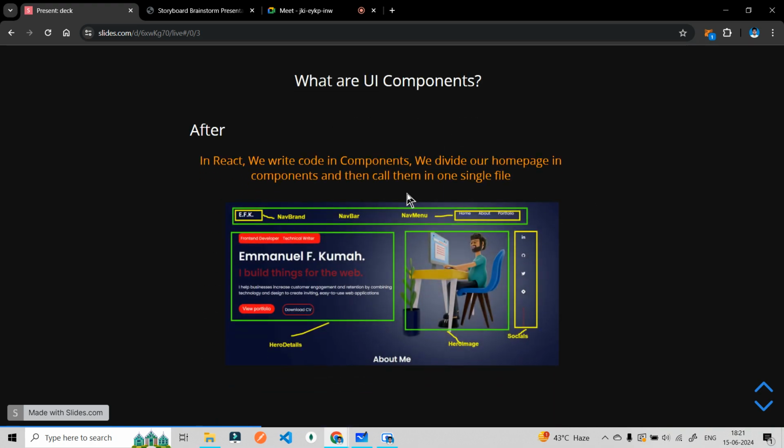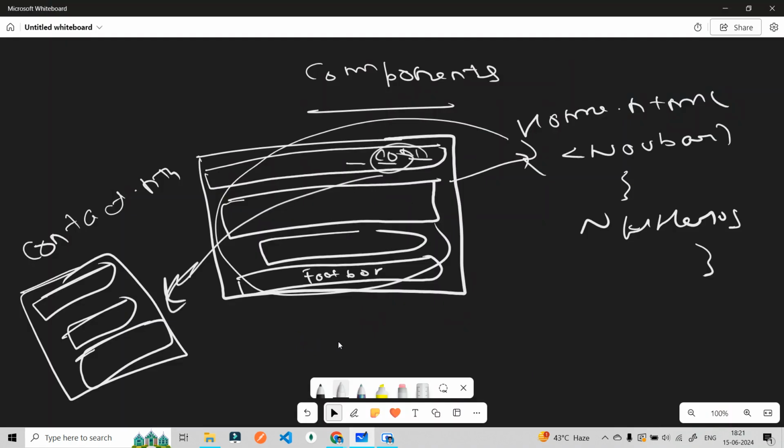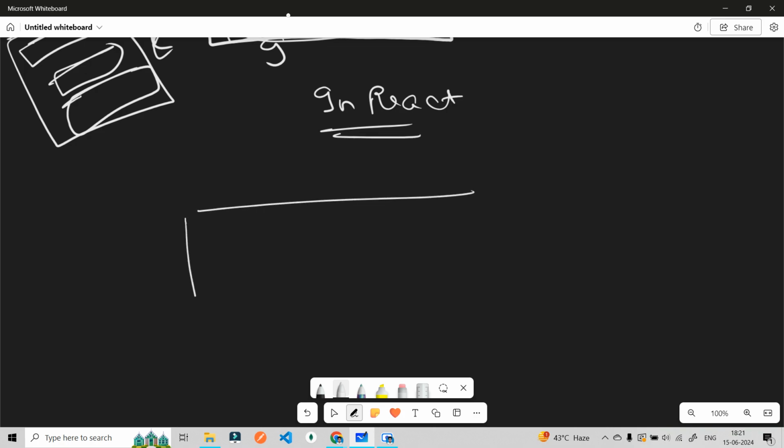We break our home page into different components. A nav bar is one component. A hero is one component. An about section is a component. So in React, this is our home page, and now we are going to divide this home page into components.